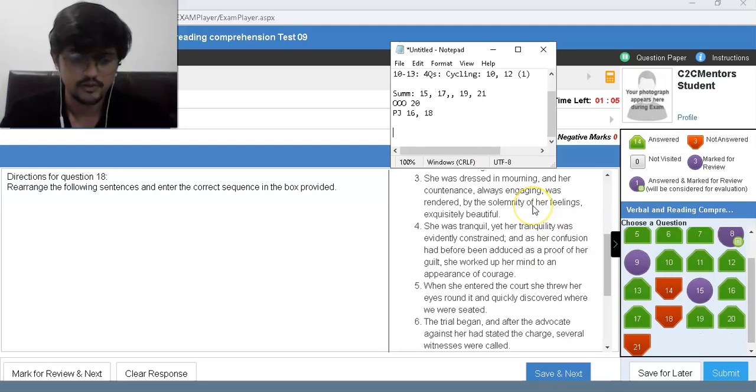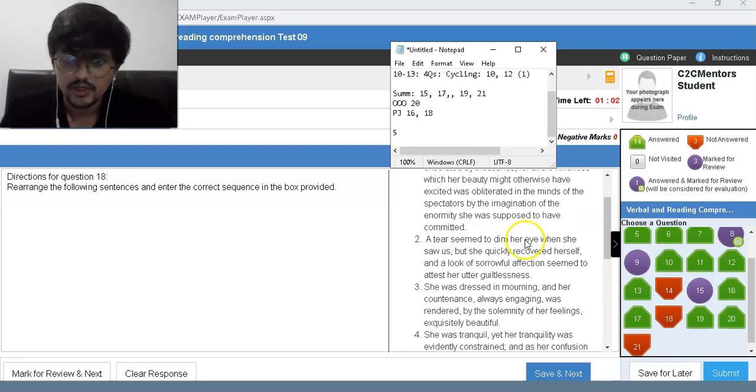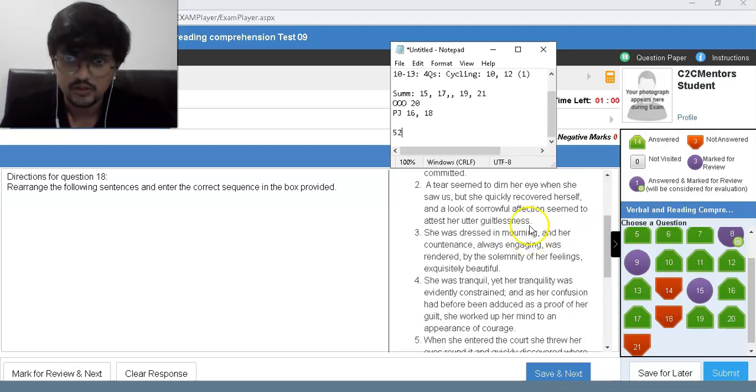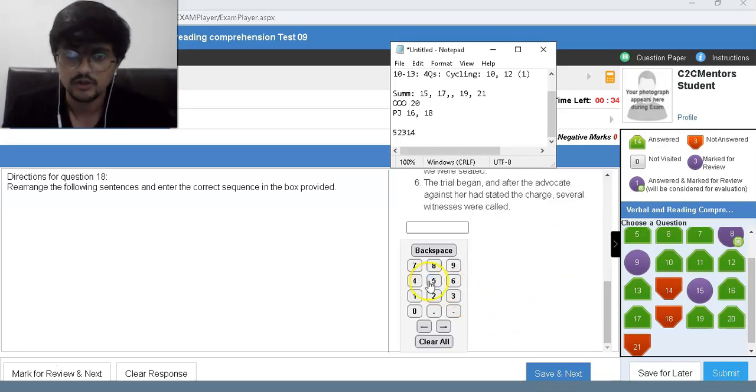After five we can say two, yeah. Her look of sorrowful affection seemed to attest her utter guiltlessness. She was dressed in mourning, and her countenance, always engaging, was rendered by the solemn feelings. She was tranquil, yet her tranquility was evidently concealed, and as the confession had before been proof of her guilt, she worked up her mind to it. 52314, I'll go with.